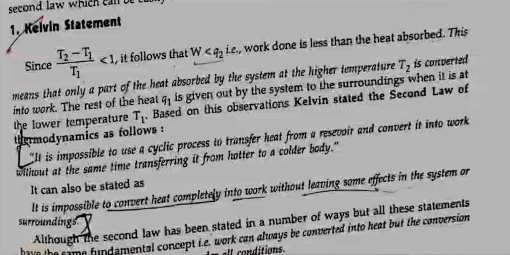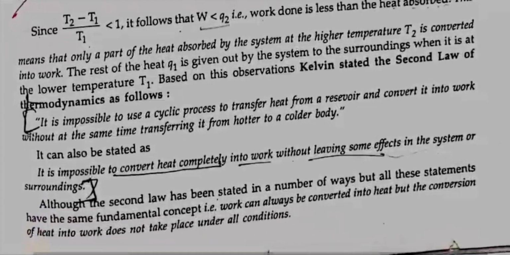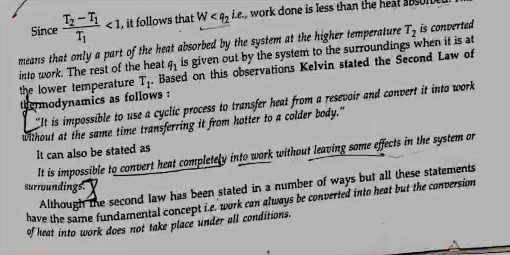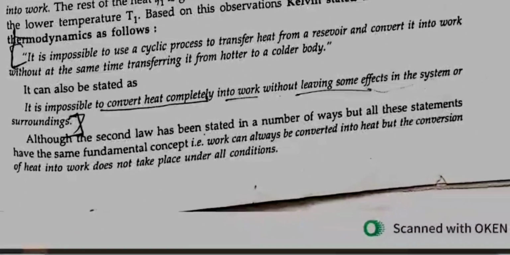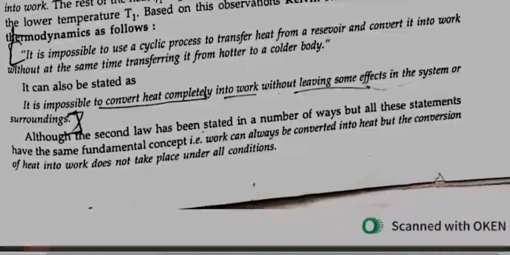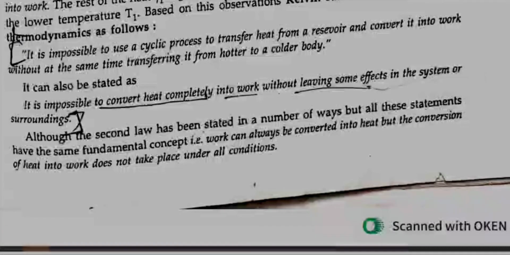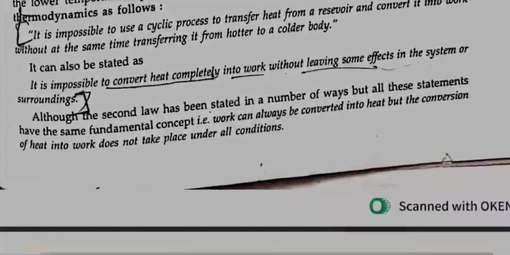This means that only part of the heat absorbed by the system at the higher temperature T2 is converted into work. The rest of the heat Q1 is given out by the system to the surroundings when it is at the lower temperature T1. Based on these observations, Kelvin stated the second law of thermodynamics as follows. It is impossible to use a cyclic process to transfer heat from a reservoir to convert it into work without at the same time transferring it from a hotter to a colder body.